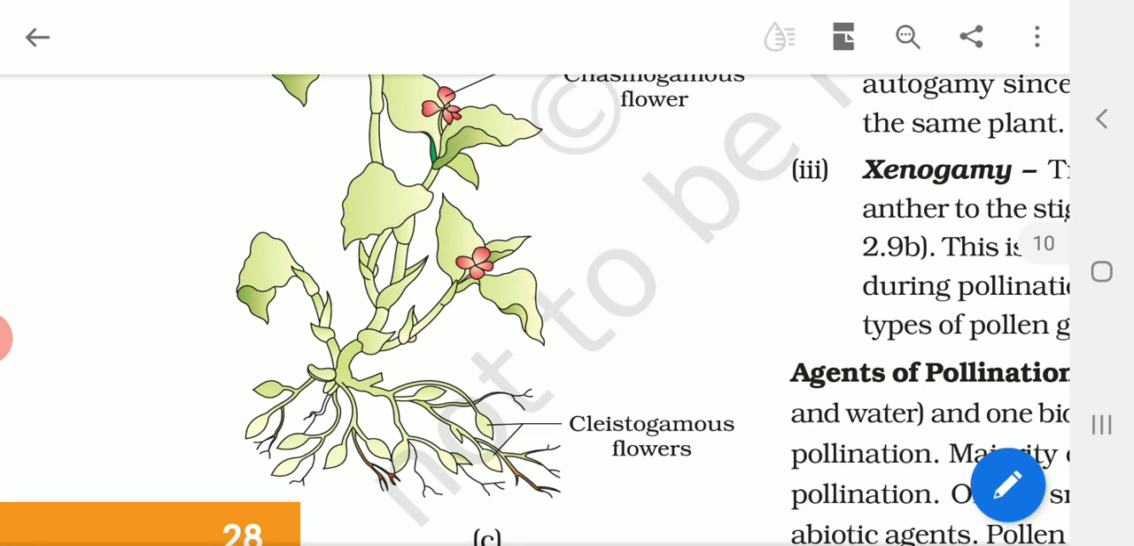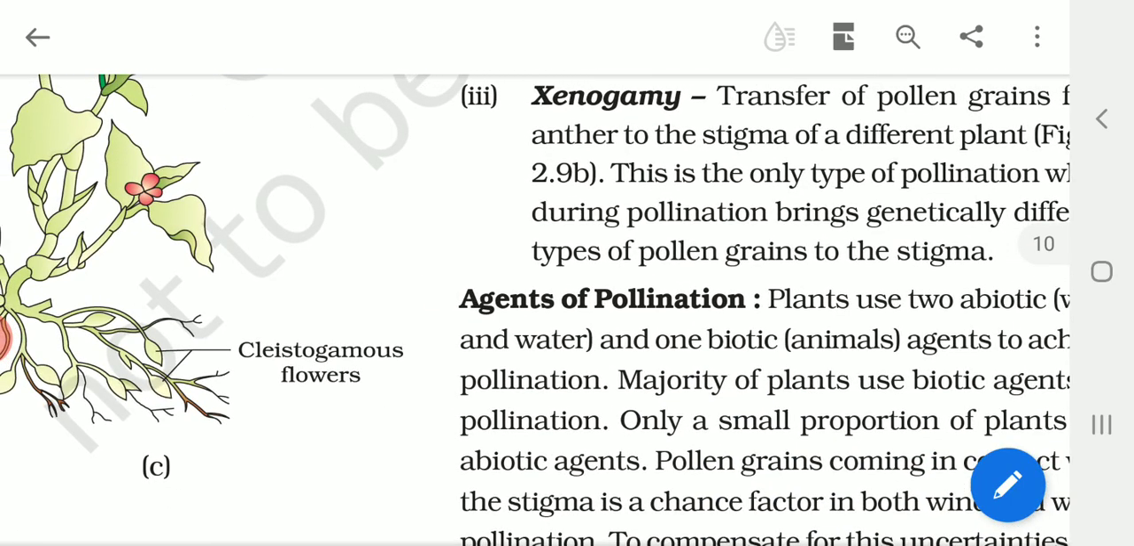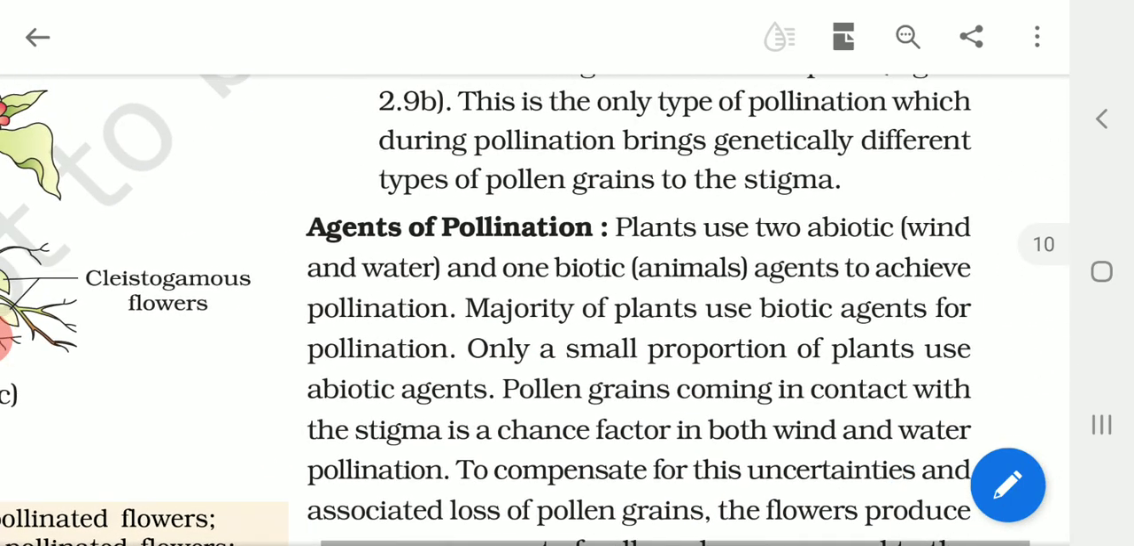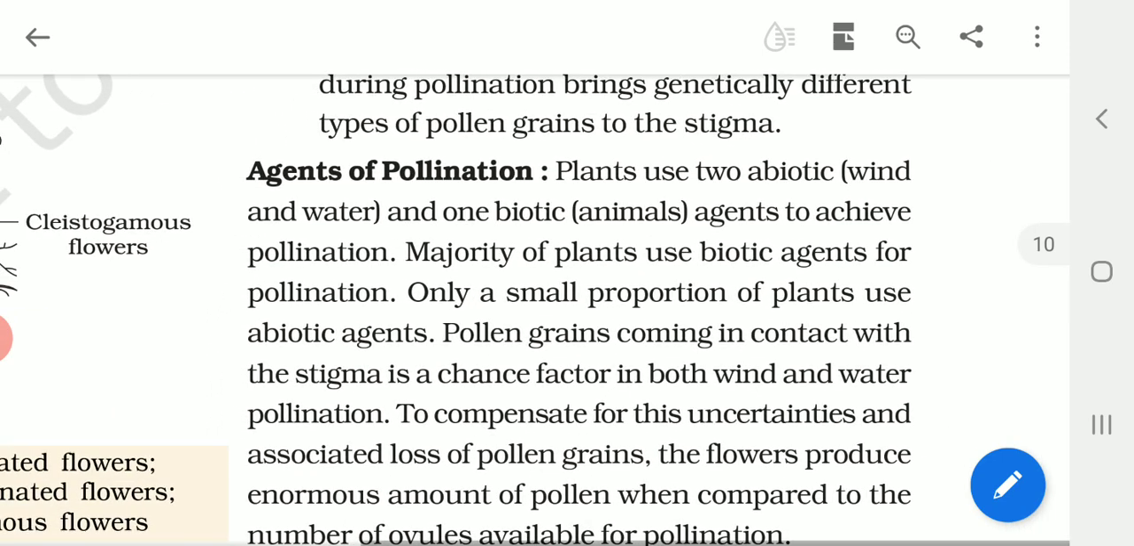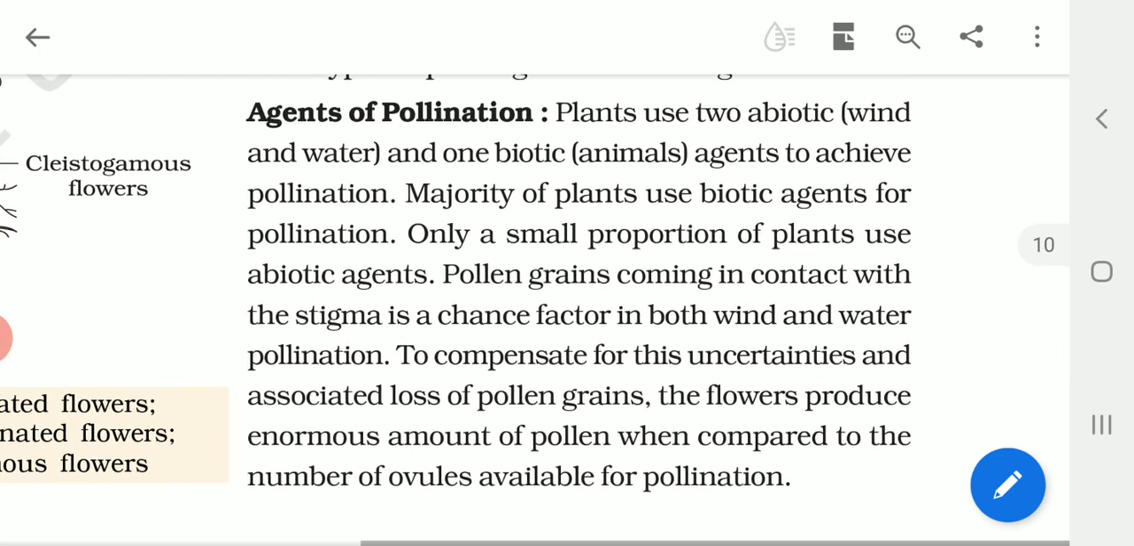Now let us see some other aspects of pollination. What are the agents of pollination, by which pollen grains are brought from one flower to another flower? We divide them into two parts. One is called abiotic agents, the other is called biotic agents.